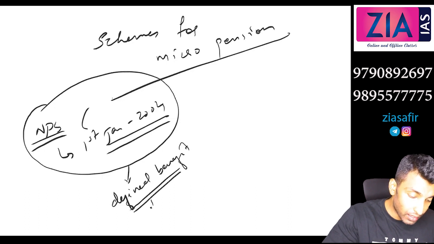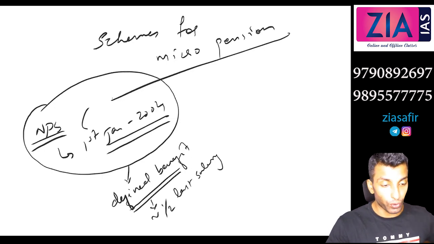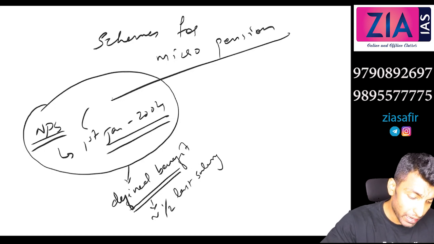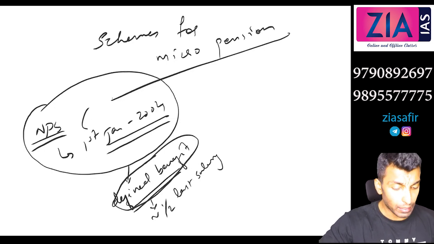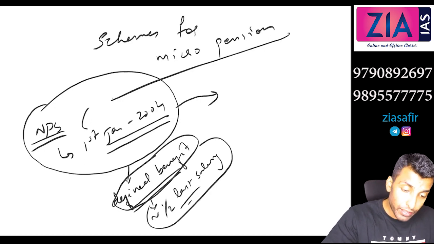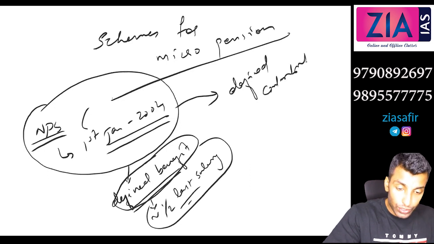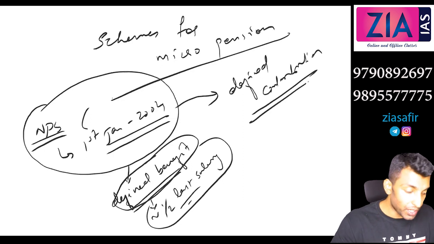It is approximately half of the last salary. So those who joined service before 2004 have this fixed benefit, that is, a defined pension, almost half of the last salary. But now it is defined contribution. In NPS the contribution is defined, and there are two types of contribution: tier 1 contribution and tier 2 contribution.